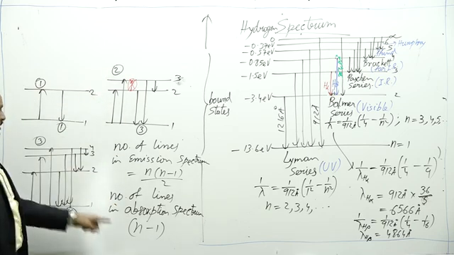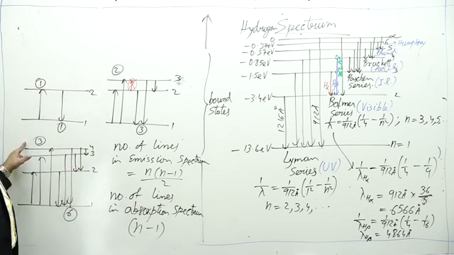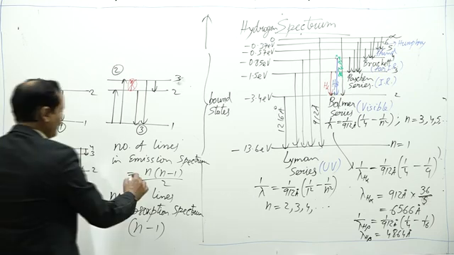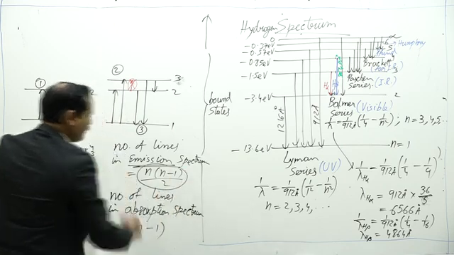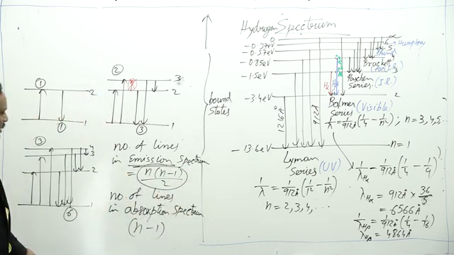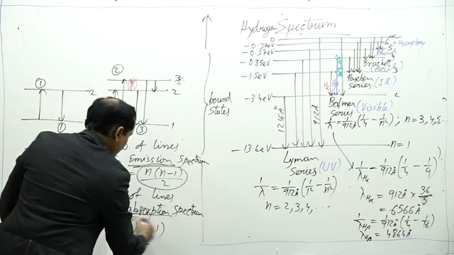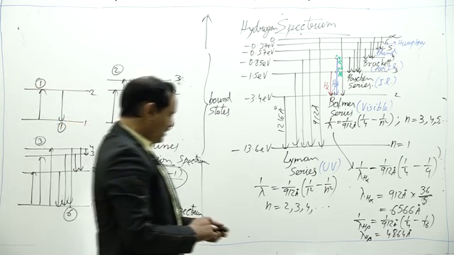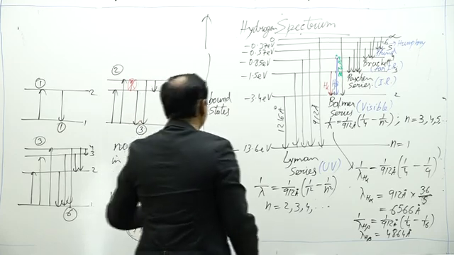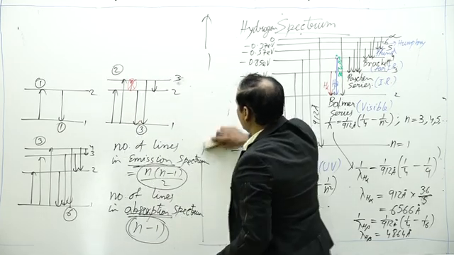For 4 energy levels, it is 4 minus 1, 3, and so on. So be careful. In emission spectrum, number of lines is n into n minus 1 by 2. In absorption spectrum, the number of lines is n minus 1. So this is about hydrogen spectrum and Bohr model.